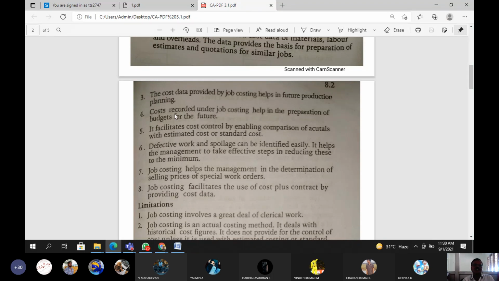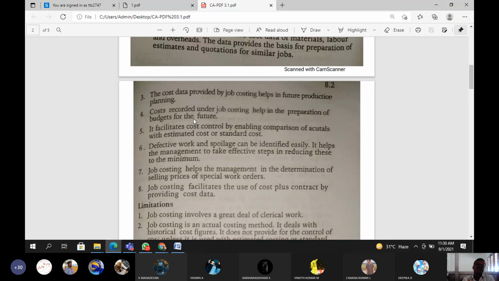Next, one more advantage: cost recorded under job costing helps in the preparation of budget for the future. Budget refers only to the future, not past, not present. I already know the union budget is proposed by the Indian finance minister. But at the same time, business budgets should be prepared.